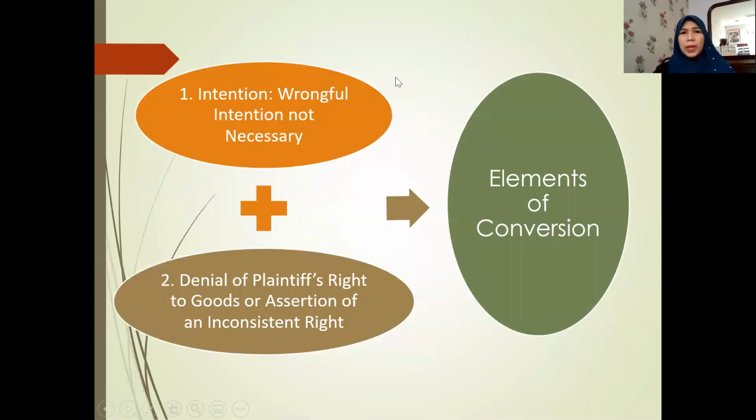Okay, let's move further. So these are actually the elements. Try to compare with the elements of trespass to goods. It's quite different, especially the second one. The first one, intention. Of course, it requires intention because we are dealing with an intentional tort. So wrongful intention is not necessary to be proven for conversion so long as there is intention to commit the act. It doesn't have to be wrongful intention. And then the second element is denial of the plaintiff's right to goods or assertion of an inconsistent right.